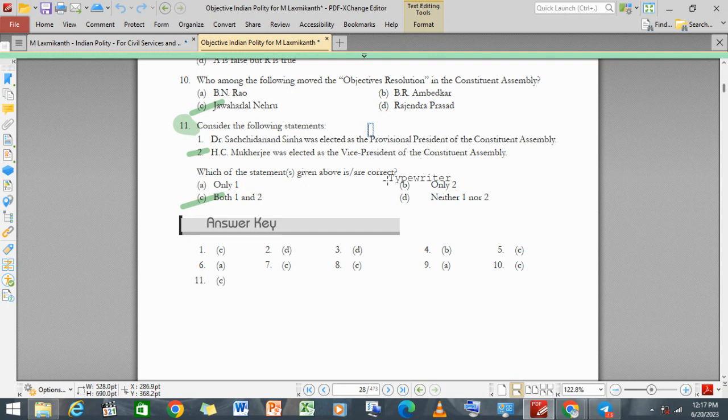Here I can write that provisional means temporary. Provisional means temporary.